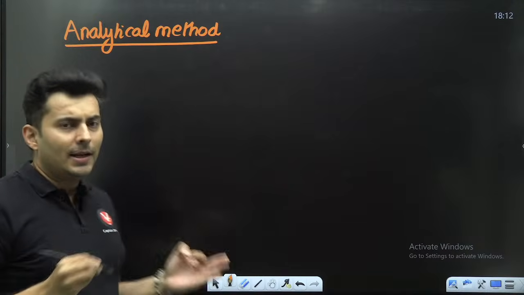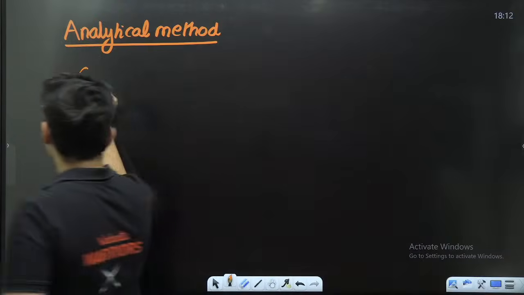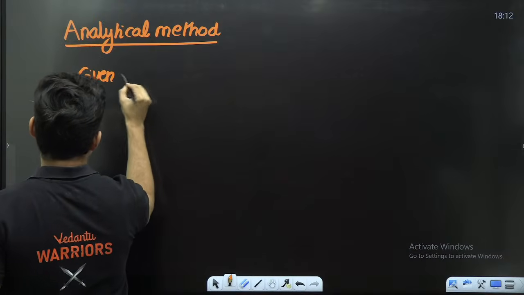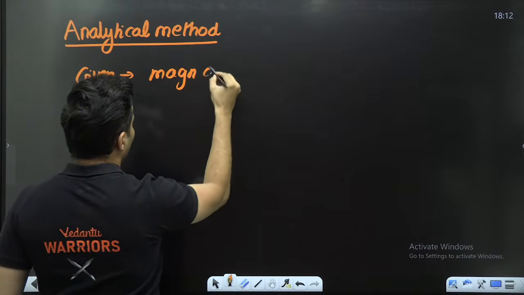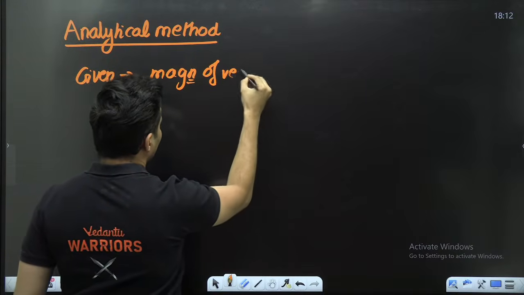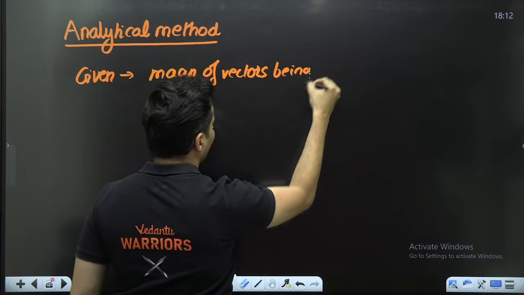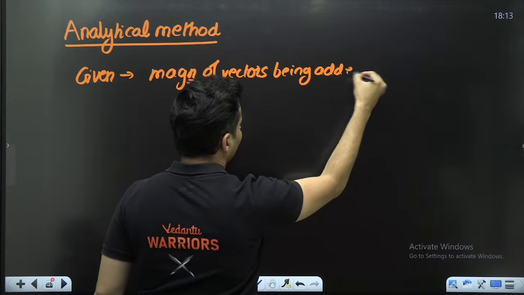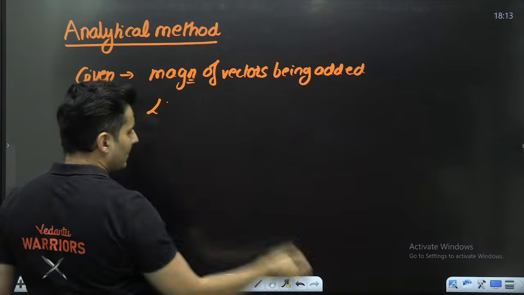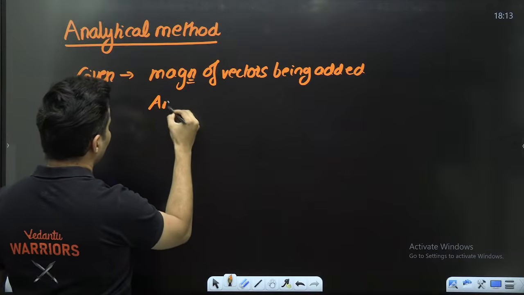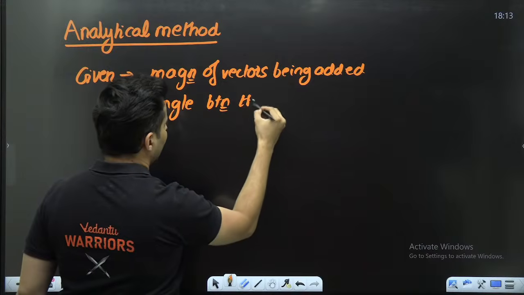Now, in analytical method, what is given to you, I'll tell you first. Usually, you will be given the magnitudes of the vectors being added. Also, you will be given the angle between them.